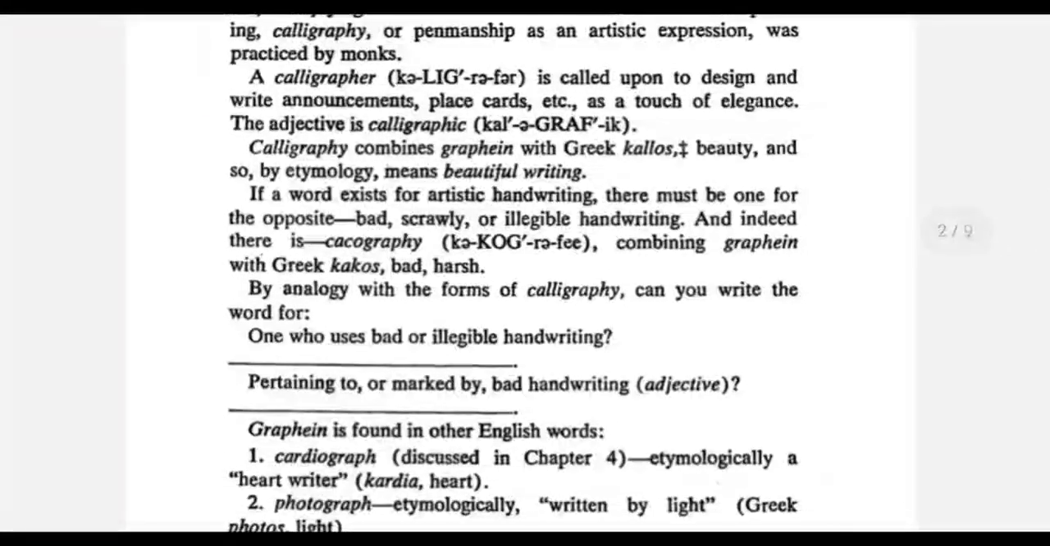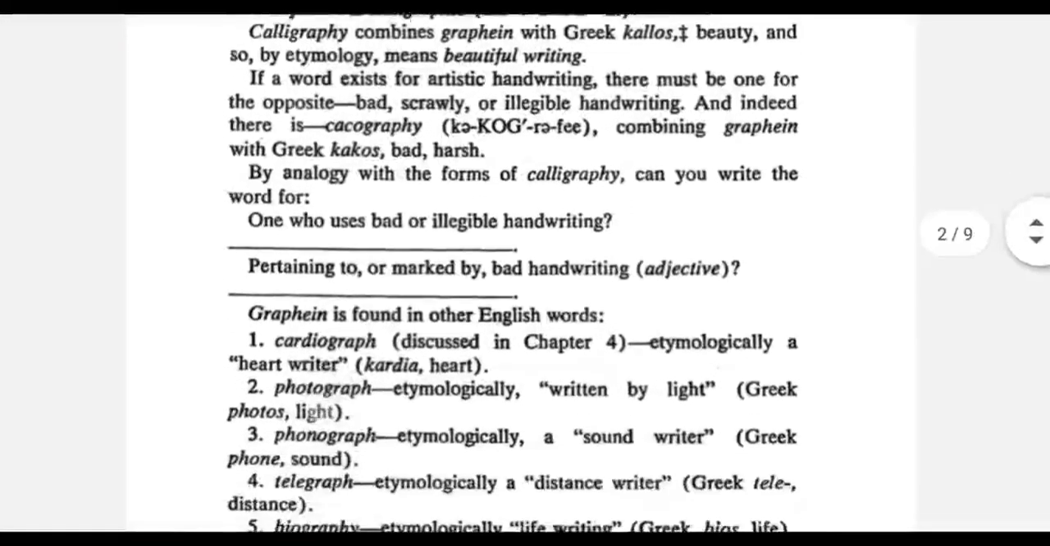The next word is cacography, which is the exact opposite of calligraphy. Cacography has the roots kakos, which means bad or ugly, plus graph. So cacography means bad handwriting or bad writing.